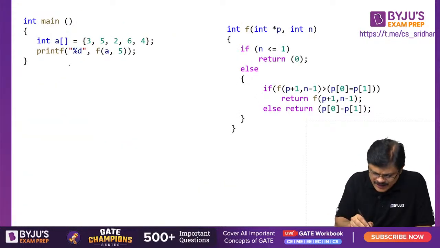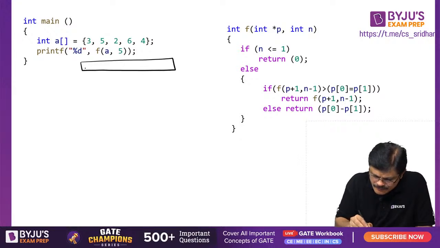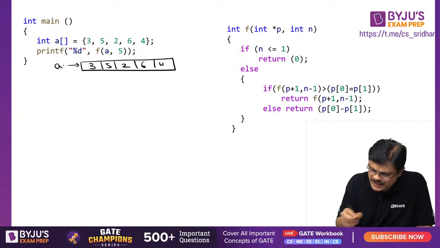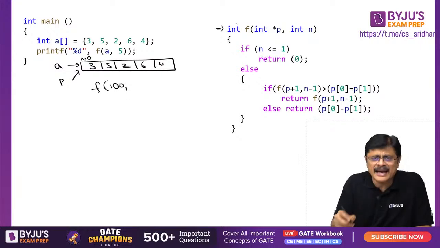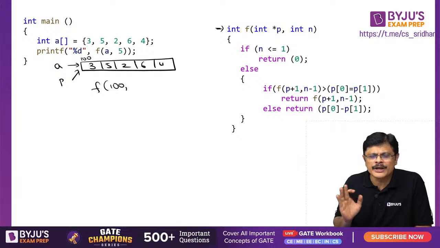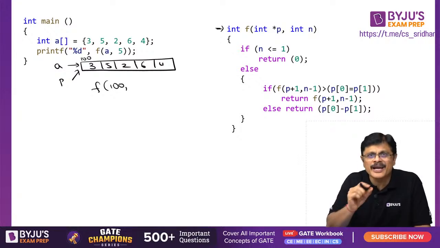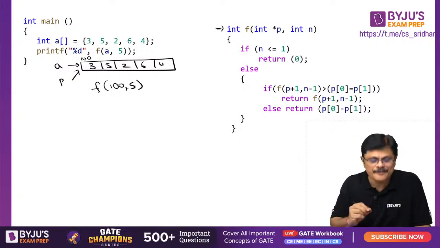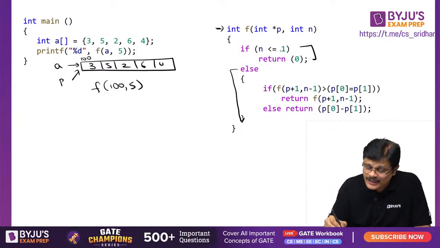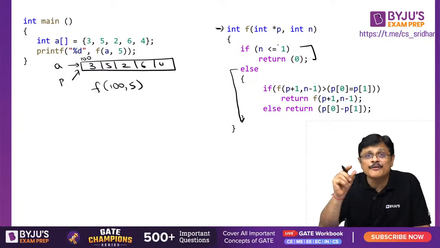Now this particular array is here: 3, 5, 2, 6, 4. This is your original array. Now P is the pointer, that is, this particular function is called with this address and number of elements. I am just assuming the address, sir. Don't worry about it, I am just sending a particular address. Assuming 100 is the address and the number of elements is 5. As long as n is greater than 1, this piece of code executes. Otherwise, when n is less than or equal to 1, the return value will be 0, my dear friends.